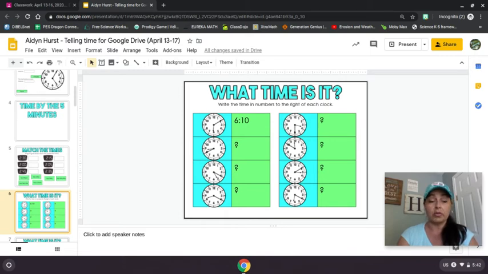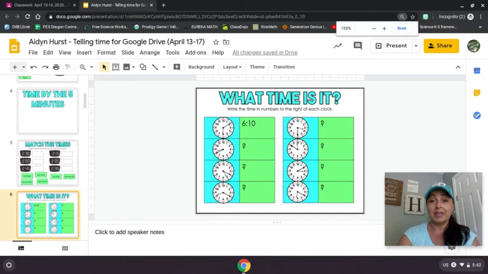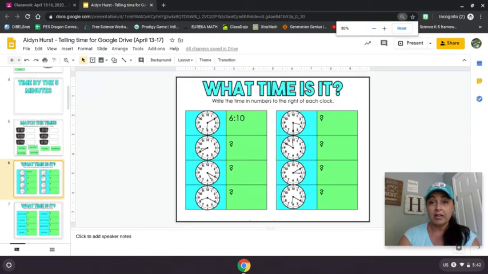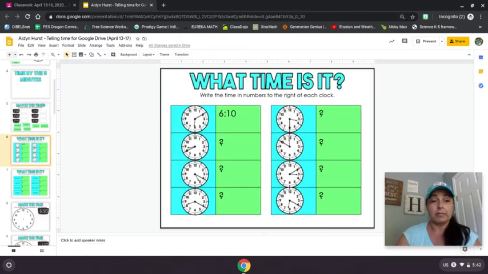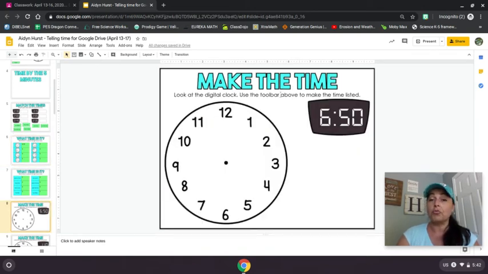One of the things you can do is hold down the Control key and then press the plus key, and it will continue. Or if you go minus, it will change your slide size so it's a little easier to see. You can go through each one that way. Also, you'll find ones where you have to draw it, and it'll say use the toolbar. Look up here, see these right here? Follow my mouse. This is your image tool to click on, because you're going to have to add some pictures later on in science. And this one is your line tool. If I click here, I can actually click arrow.